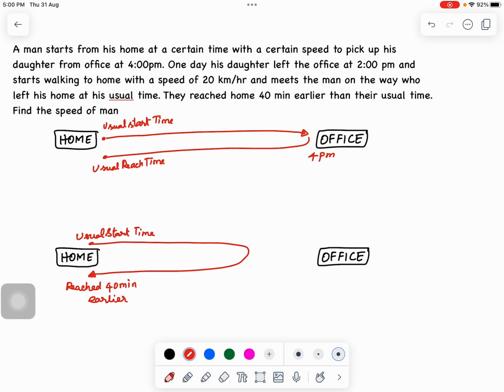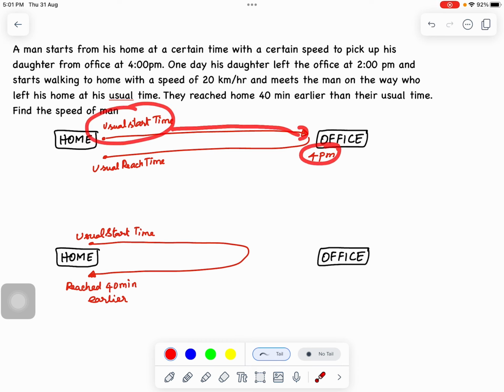Okay, now the question here is that there are two scenarios. The first scenario is where the man starts at the usual time. He goes to the office at 4 p.m. and then he reaches home at the usual time. This is what happens in the normal scenario.